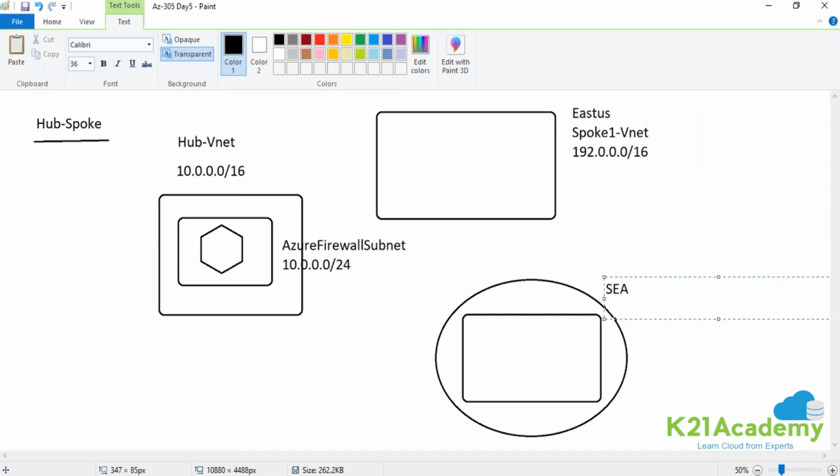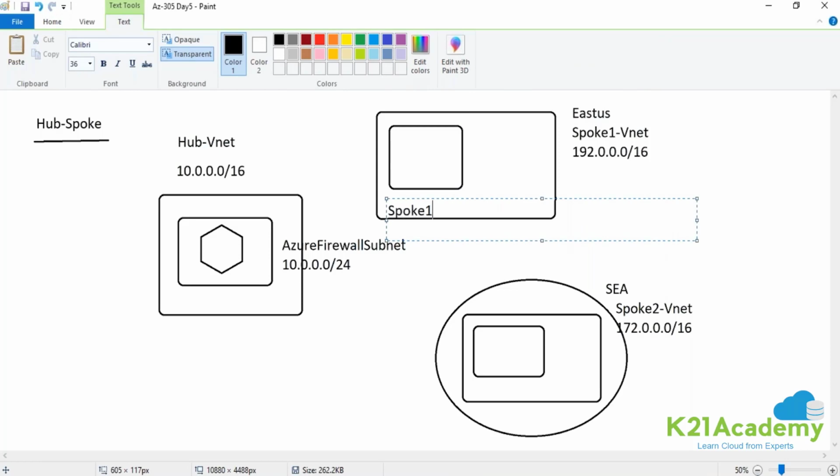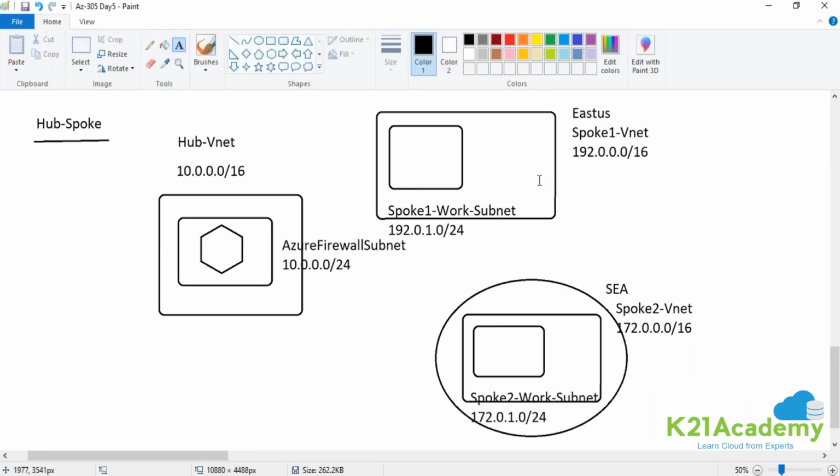This is another network that you have. This network is available in Southeast Asia, let's say in your Singapore region. Let's say this is your spoke 2 VNet, and let's assume this is the range 172.0.0.0/16. Now, there are two different networks where my production workloads are running. So let's say there is a subnet here, and both are my production subnets. You can name them spoke 1 work subnet, with range 192.0.1.0/24, and spoke 2 work subnet, with range 172.0.1.0/24.